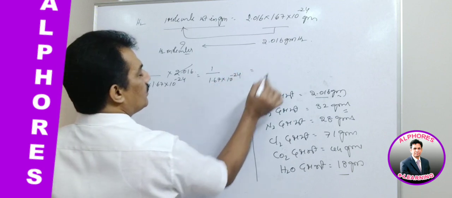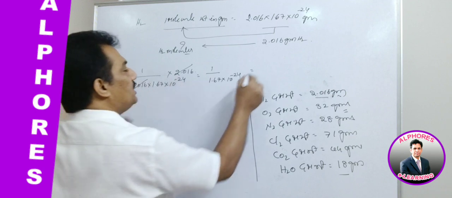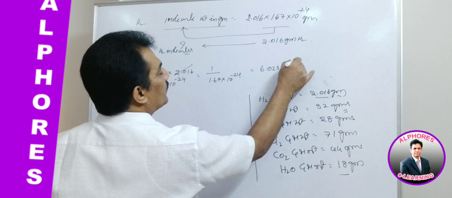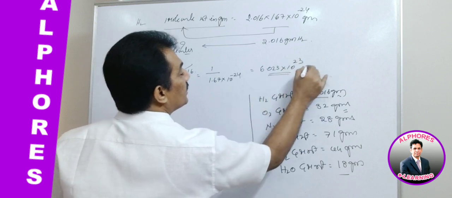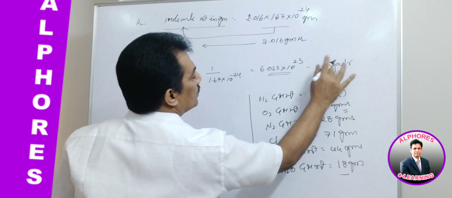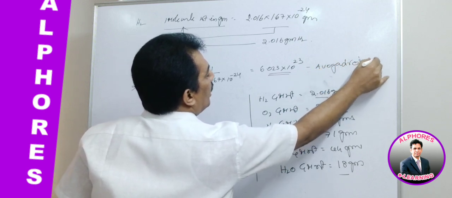And this is equal to, already we know this value. What is that value? Simply it is 6.023 into 10 to the power of 23, which is nothing but again Avogadro's number.